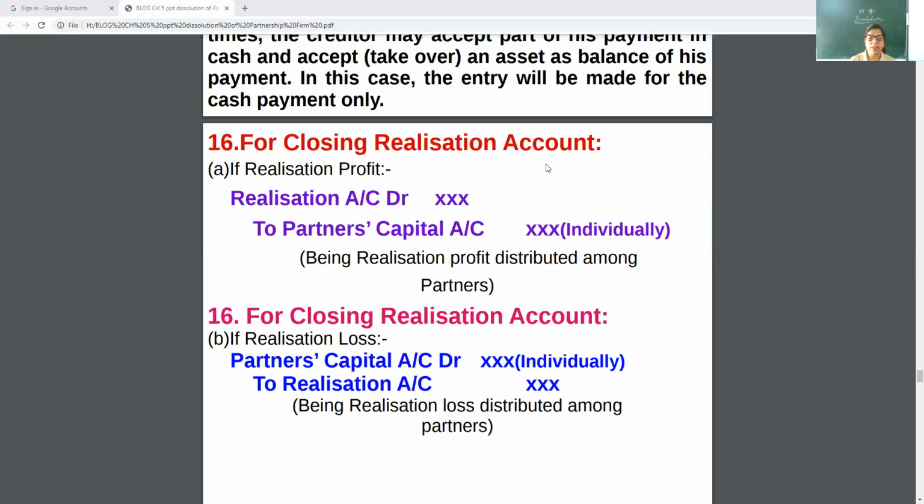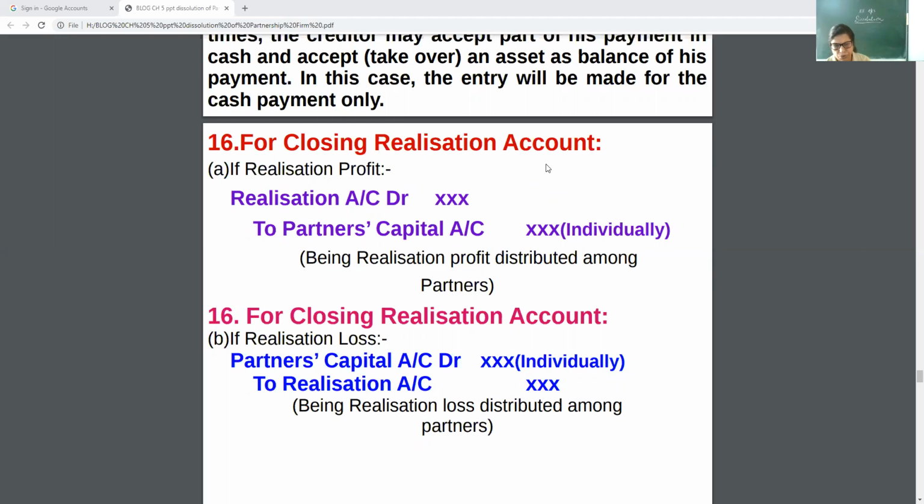So I made this slide on the same page because maybe there is profit or maybe there is loss. It depends on the question. If the balance is on the debit side, that is profit. If the balance remains on the credit side, that is loss. So for closing the realization account, pass the journal entry. For loss, it is just reversed: partners' capital account debit to realization account. Here the realization loss is distributed among partners.